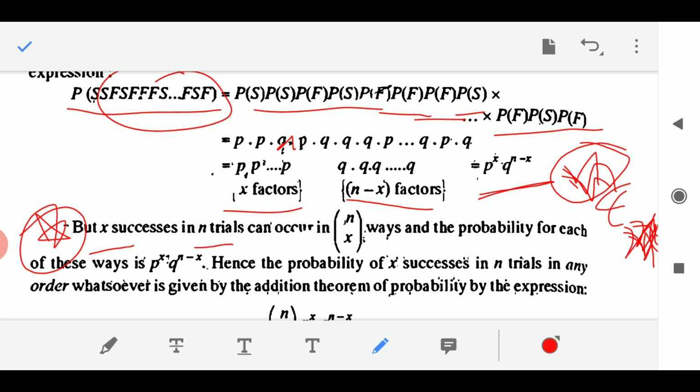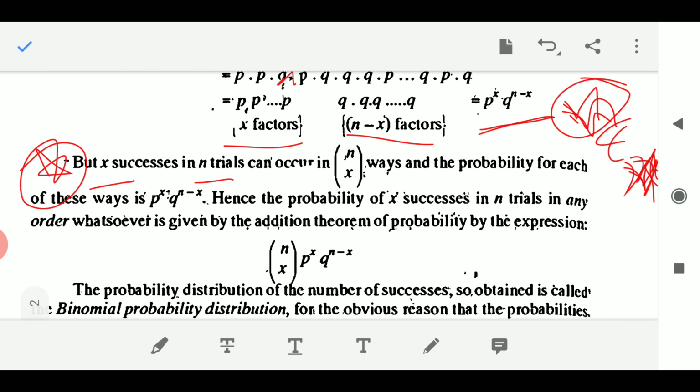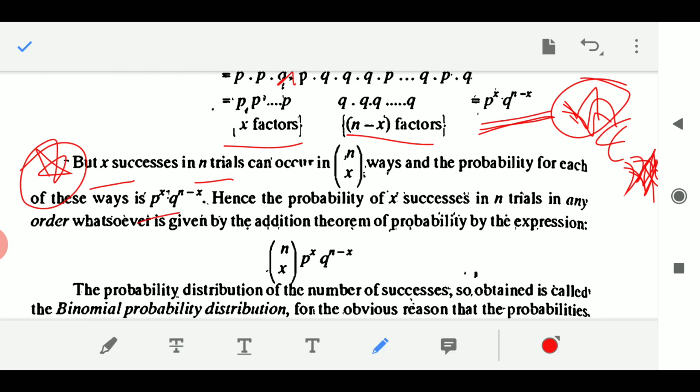NCX ways I can get successes. There are different ways of getting success. What is the number of ways? The number is NCX, where C represents combination, and the probability for each of these ways is P to the power X into Q to the power N minus X. We have just seen this.